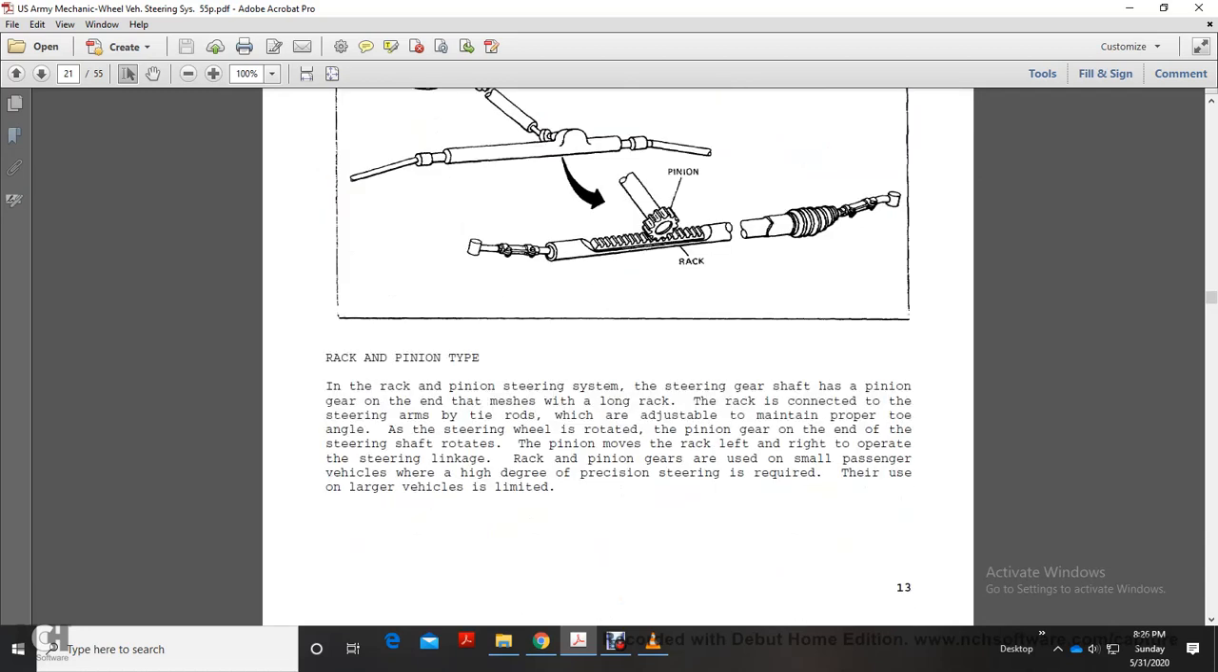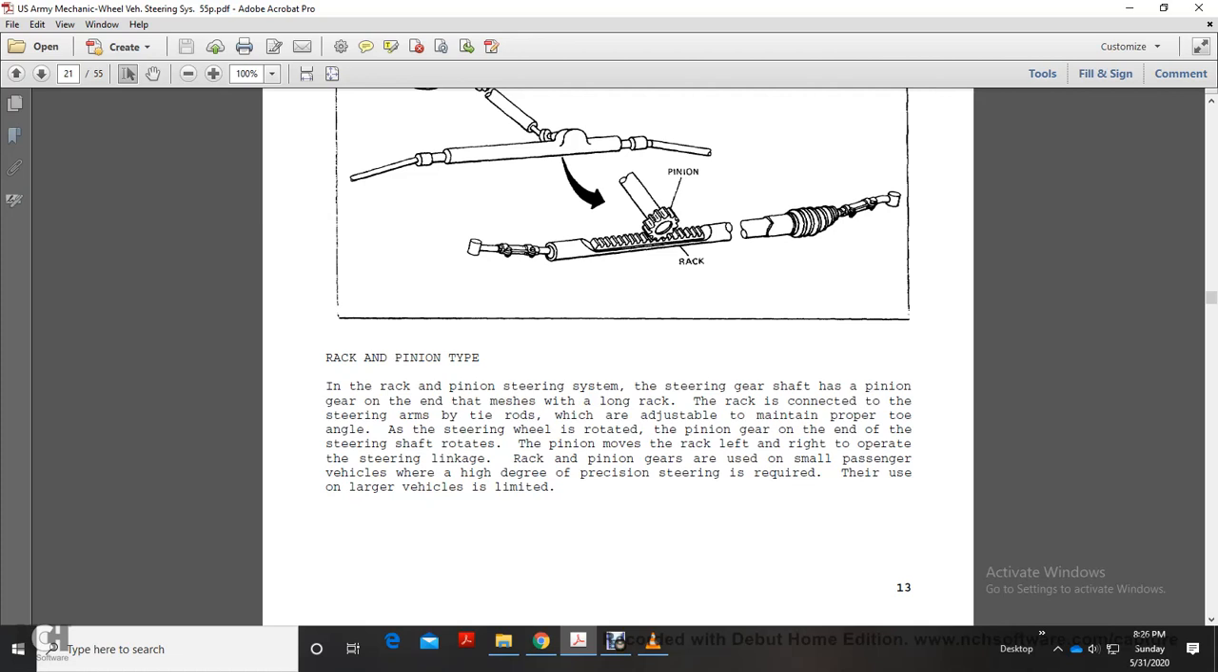This shows a rack and pinion steering gear, with the steering shaft and pinion in the rack. In the rack and pinion type, the steering gear shaft has a pinion gear end that meshes with the long rack. The rack is connected to the steering arms with tie rods, which are adjustable to maintain proper toe angle. The steering wheel rotates the pinion gear on the steering shaft, and the rotating pinion moves the rack left and right to operate the steering linkage.